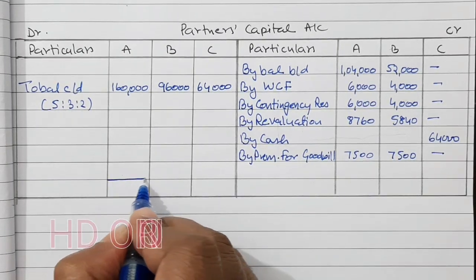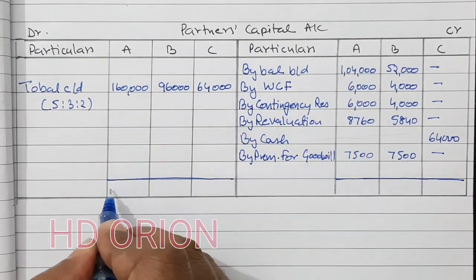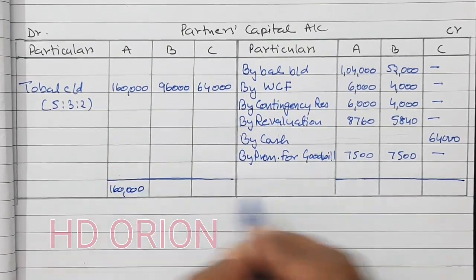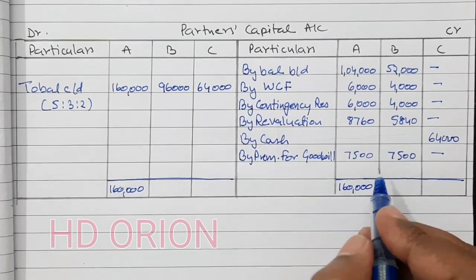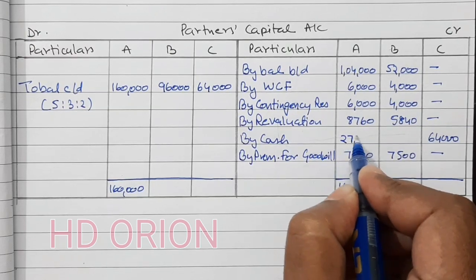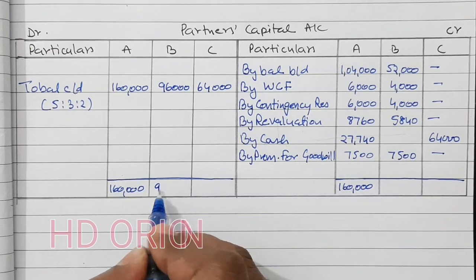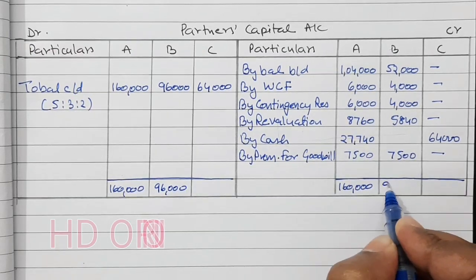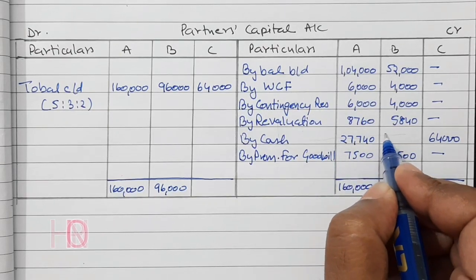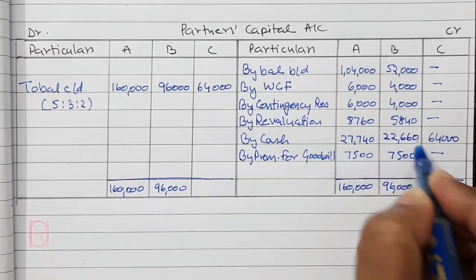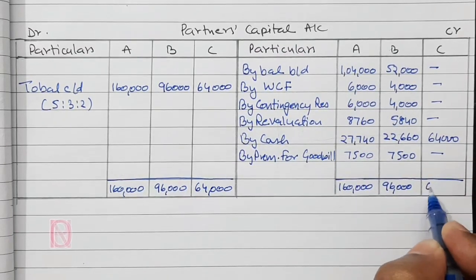Now we will find out the balancing figure. So grand total we will see. A 1,60,000. Here also, to make it 1,60,000, A has to bring rupees 27,740. This is the balancing figure. And for B 96,000. To make it 96,000 on the credit side, B has to bring in cash rupees 22,660, and C is 64,000 on both the sides.